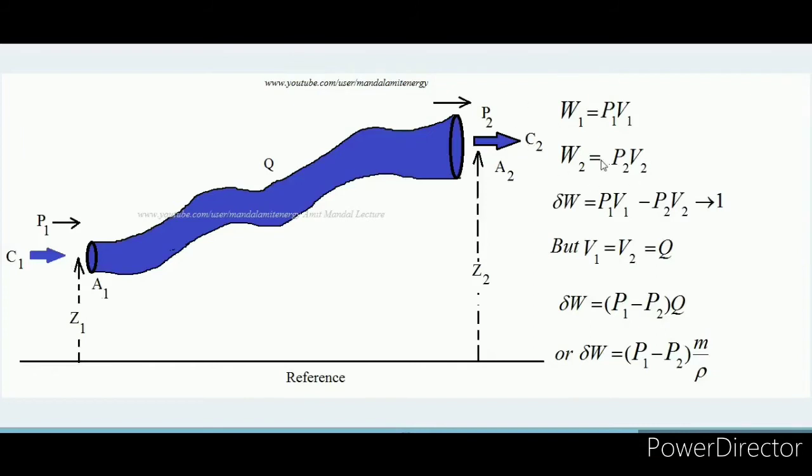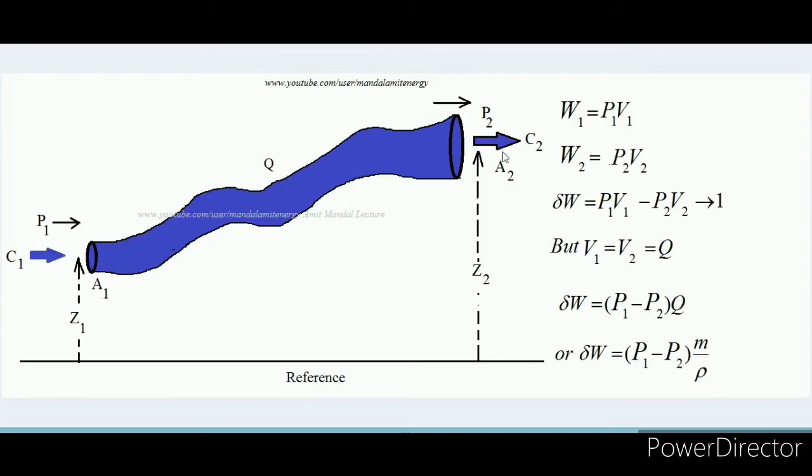So the net work accumulated inside is W1 minus W2, that is P1 V1, the work input, minus P2 V2, which is going out of the system. But we know that V1 equals V2 equals Q, because we can only apply the Bernoulli theorem in case the volume flow rate entering is exactly equal to the volume flow rate going out.